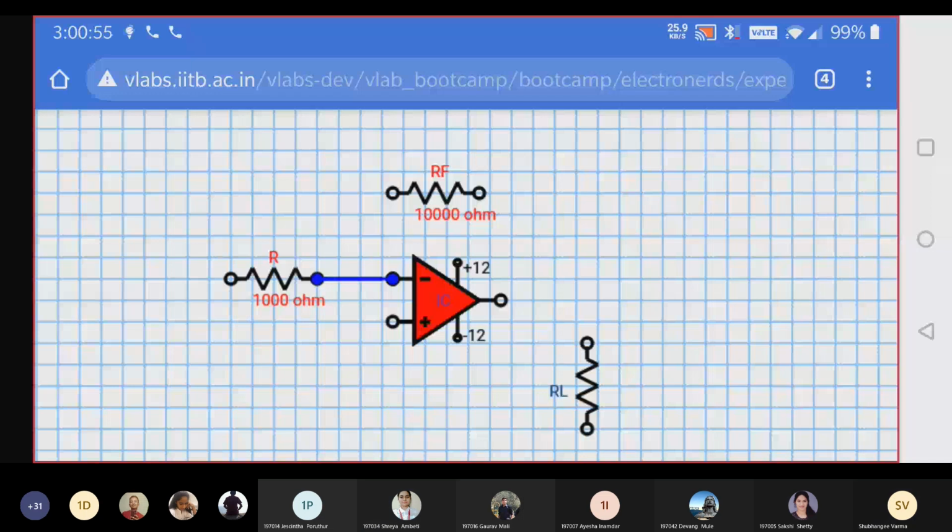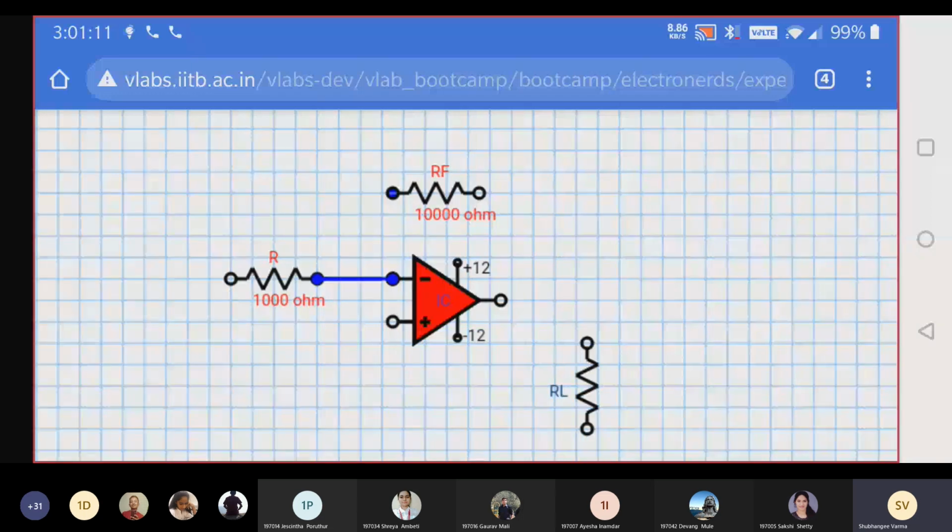Okay. Now we have connected the input resistor to the inverting terminal. Now you have to connect the RF resistor to that inverting terminal. Same step: first we are going to connect to that node. You have to click on that terminal, and then click on the other terminal where you want to connect it. I want to connect it to the inverting terminal, so I'm going to connect here. See, done.